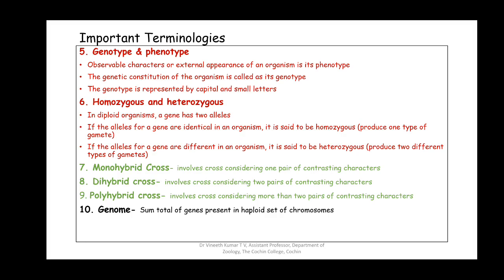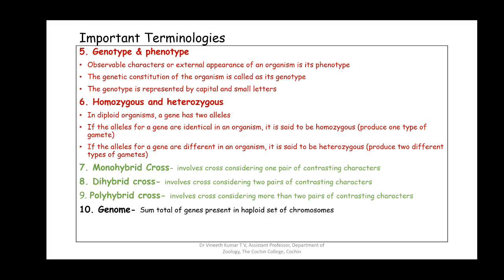Such a type of cross is called the monohybrid cross, where we are interested only in a pair of contrasting characters, how they will be expressed in the next generations. The same with the dihybrid cross. In a dihybrid cross, rather than considering a pair of characters, we will be looking for two pairs of characters, for say flower color.